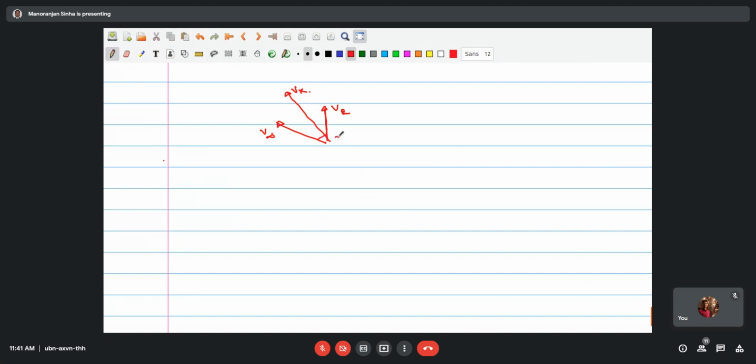This angle is total 2 beta. Tan beta we are writing as, tan beta means this one. This angle is the gamma.